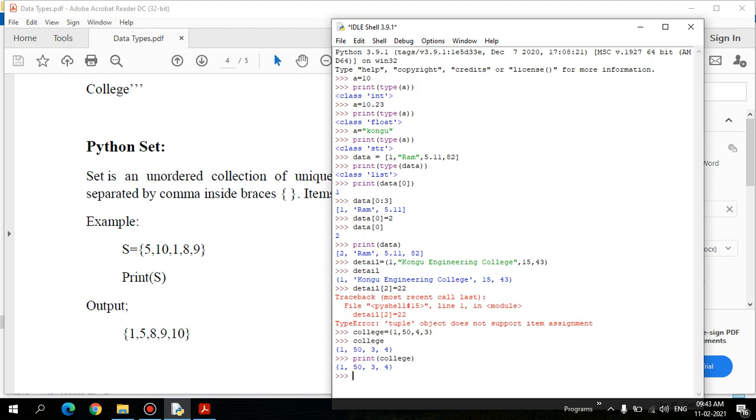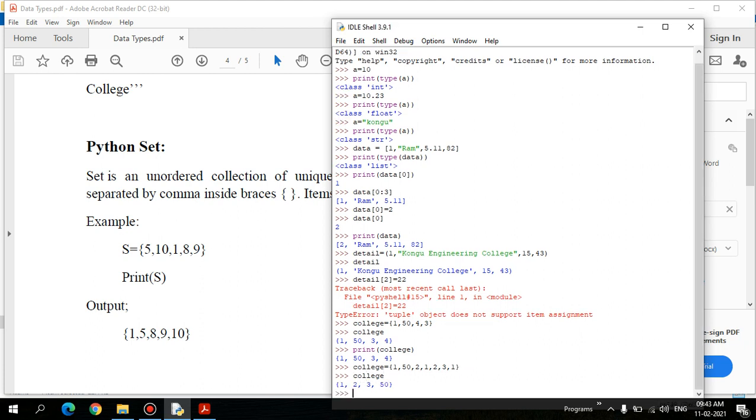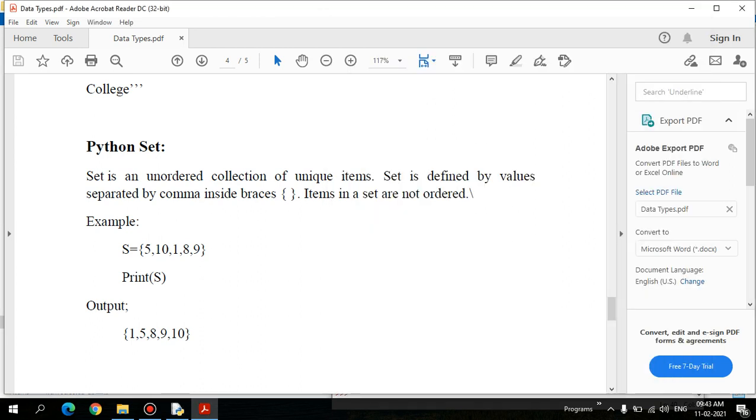For example, I'm defining one more college equal to curly braces with 1, 5, 2 and duplicate elements: three 1s and two 2s. This is a set. If I print college here, I have only the unique elements: 1, 2, 3 and 5. Three 1s are there, but it prints only one 1. A set is an unordered collection of unique items.